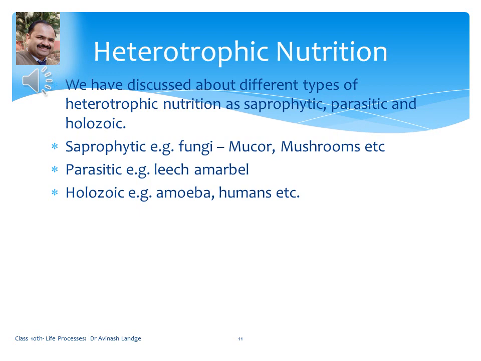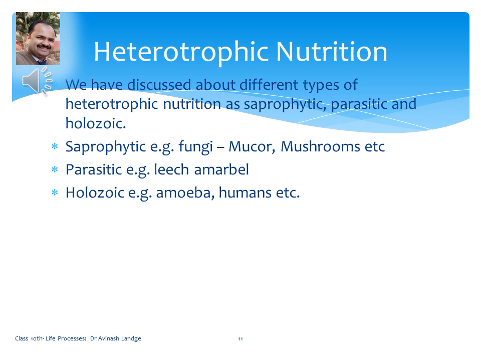Another type is parasitic nutrition in heterotrophic nutrition. For example, leech, amarbel. In parasitic, I told you there are two types: partial parasite or facultative parasite, and complete parasite.